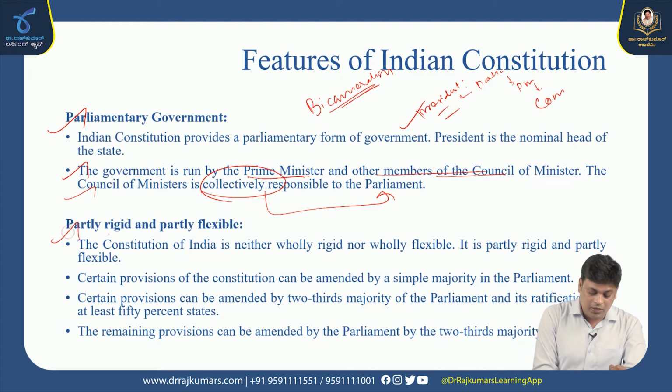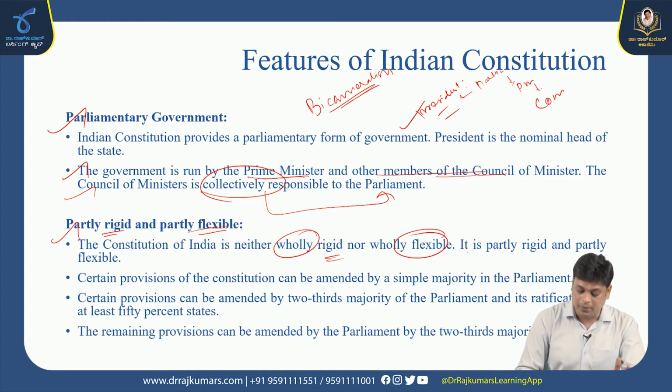Then partly rigid and partially flexible. It's neither wholly rigid nor wholly flexible. Okay, it is partially rigid and partially flexible because certain provisions of the constitution can be amended by a simple majority in the parliament. Some other provisions can be amended in the parliament by a 2/3 majority.